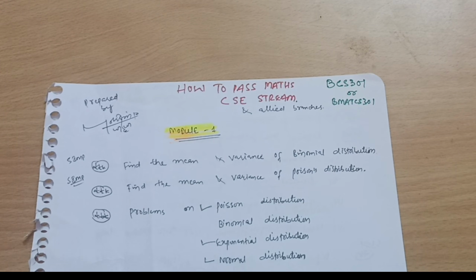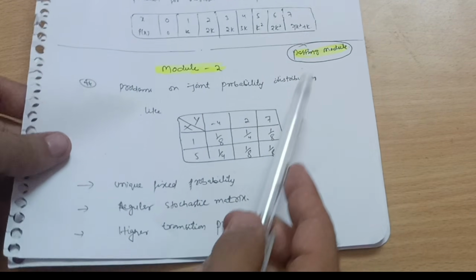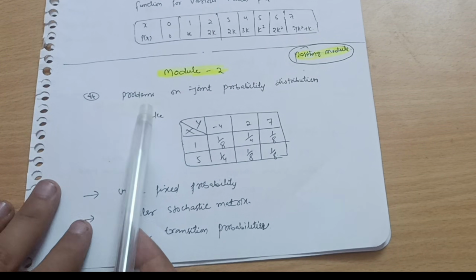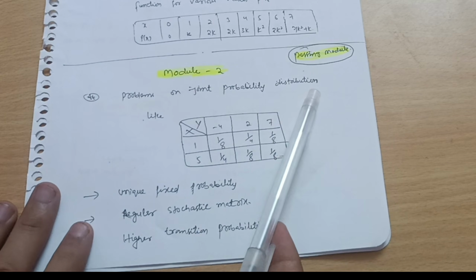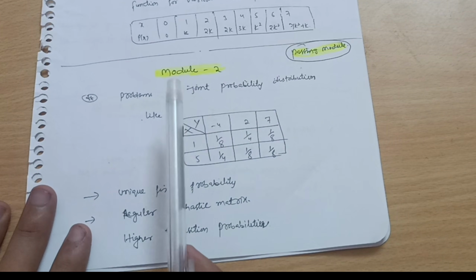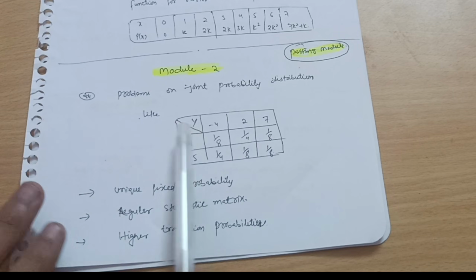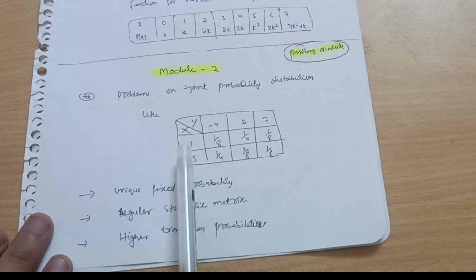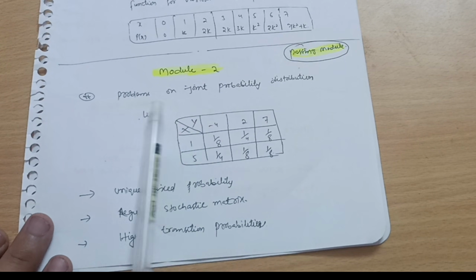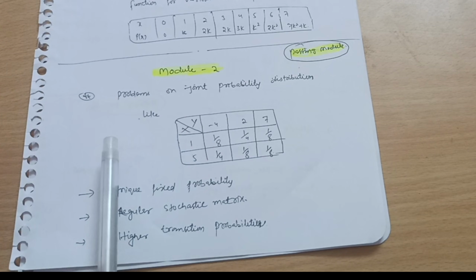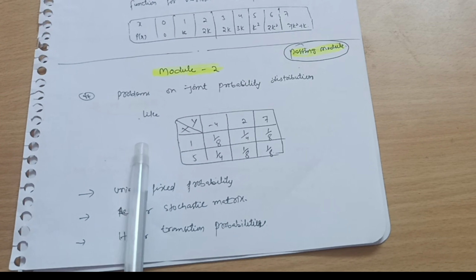Okay, so let me discuss first the passing module of this particular subject, that is module second. What you have to cover are the problems on joint probability distribution, which is an easier topic, a very simple topic. The only thing is you need to do some calculations. This will be the interface of questions. So a box will be given, and you are supposed to find out the expectation of x, expectation of y, covariance, like that.